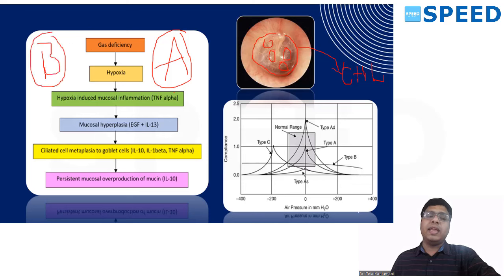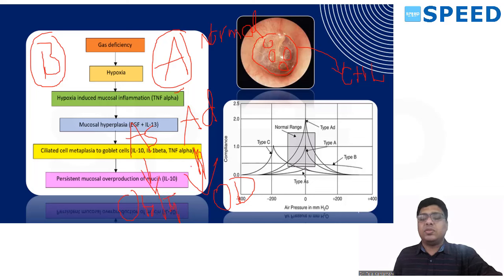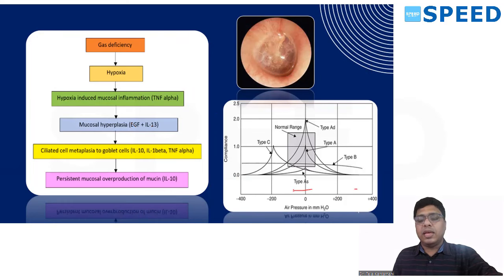So A again is divided into A as normal, and AS and AD are another important questions. D stands for discontinuity, so it is nothing but ossicular discontinuity. S stands for sclerosis. So you see AS type of graph in otosclerosis or tympanosclerosis. Any sclerosis causes a low compliance curve, that is AS type of curve.